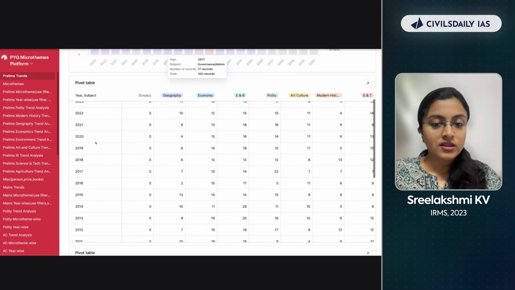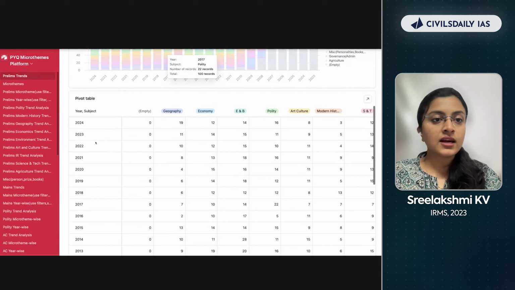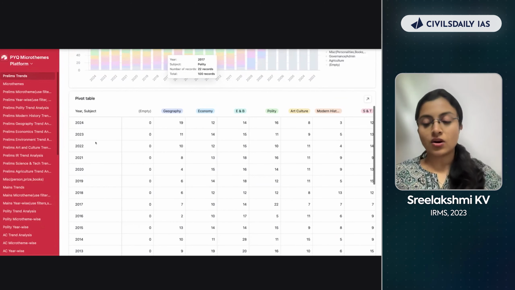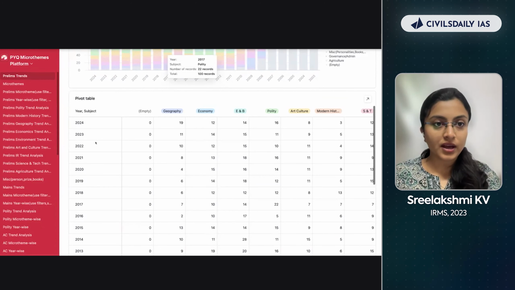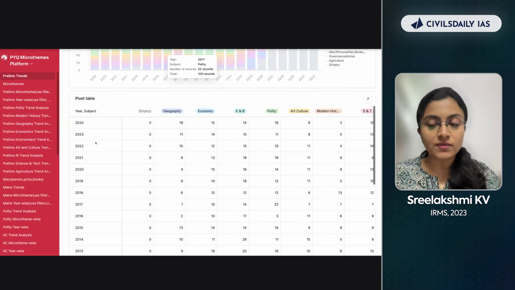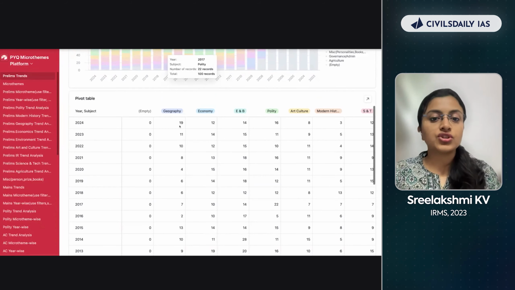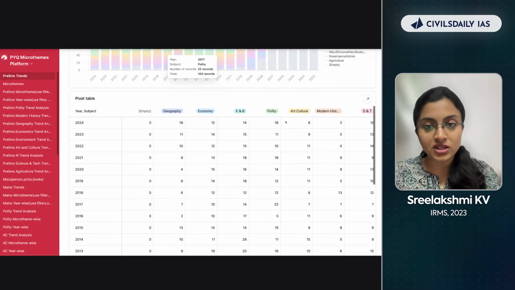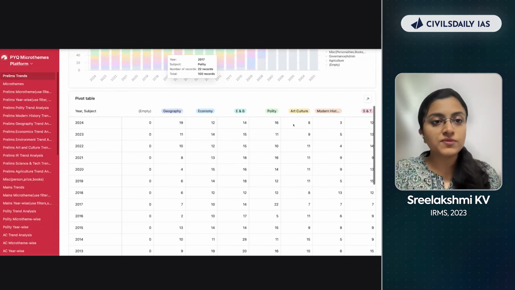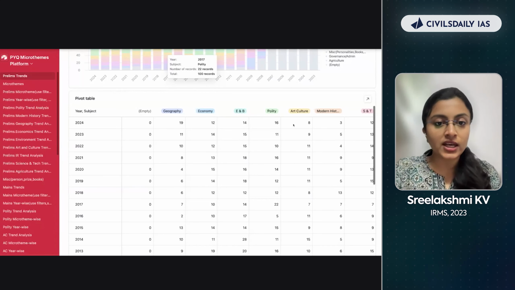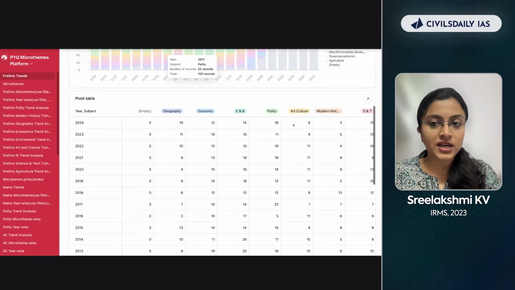Okay. This you need to understand, because then again, there is this concept of priority subjects as well, apart from the priority micro themes. So again, here art and culture 8, but geography there is 19, economy there is 12, polity there is 16. Which subject will you give more time to? Definitely you will give more time to polity, economy, geography, and environment, right?